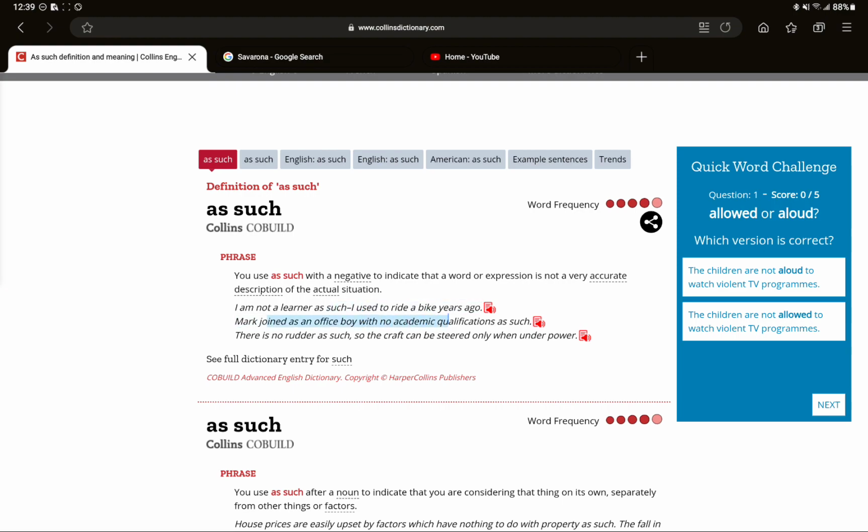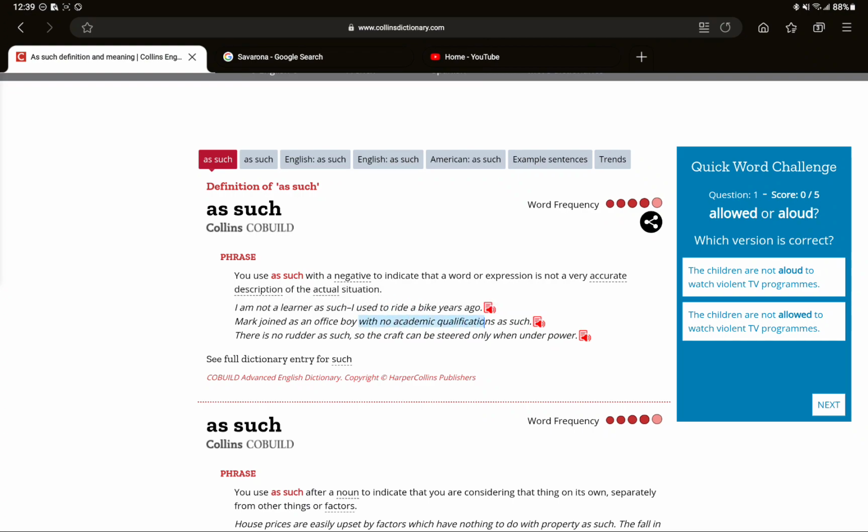Join an official board with no academic qualifications as such, like without legitimate academic qualifications.